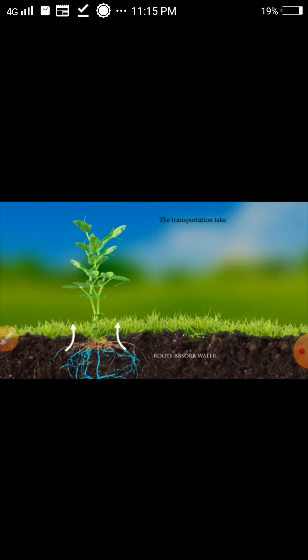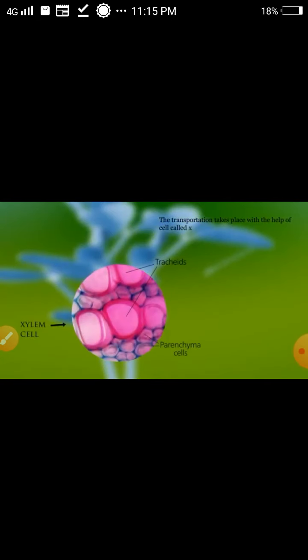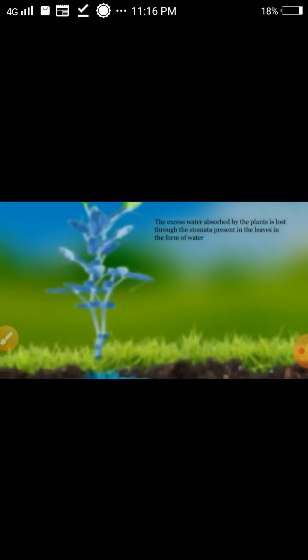The transportation takes place with the help of cells called xylem. The excess water absorbed by the plants is lost through the stomata present on the leaves, which is known as transpiration.